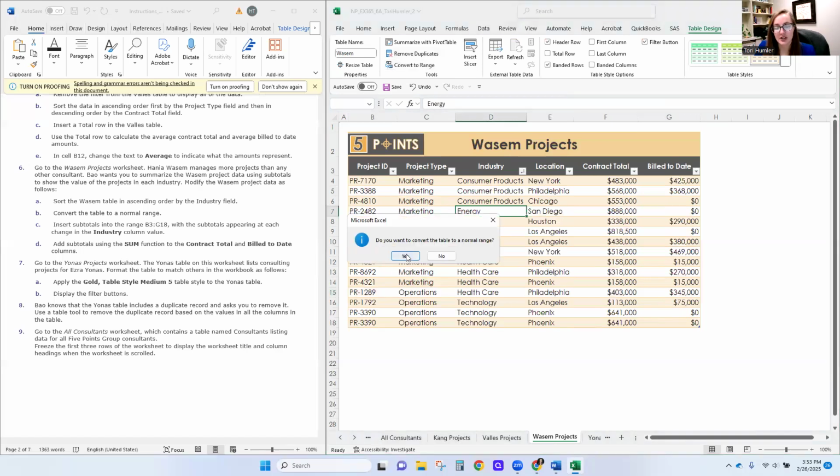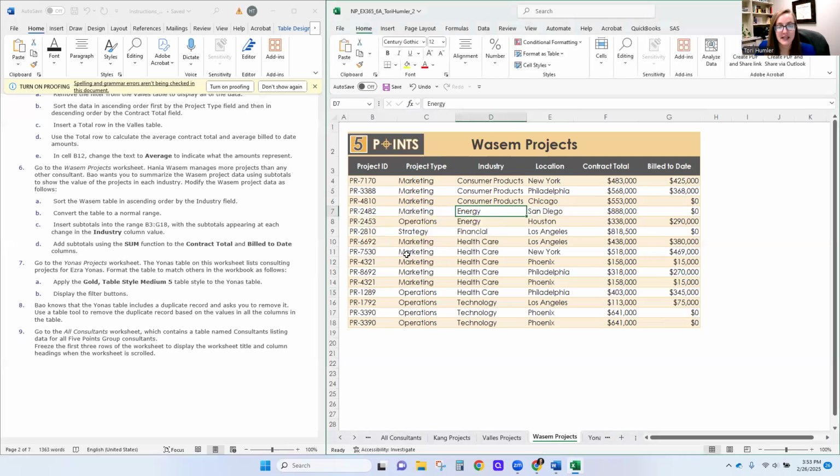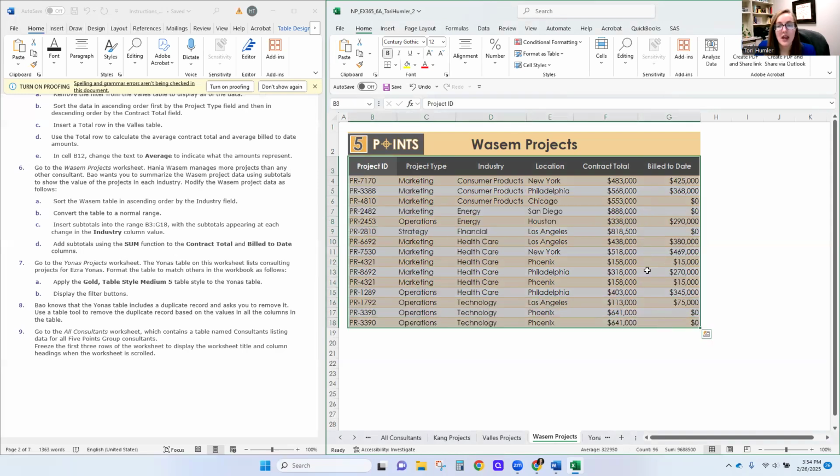It double checks that you actually want to convert to a range. We say yes, it gets rid of the filter buttons and the table design button, and each one of these are now treated individually, unlike before. So now that this is a normal range, we want to add in subtotals. So the way we can do that, we take that B3 through G18, and this is in the data part,